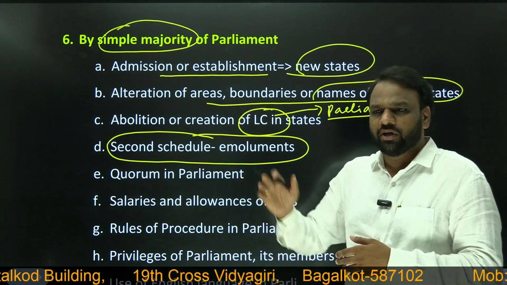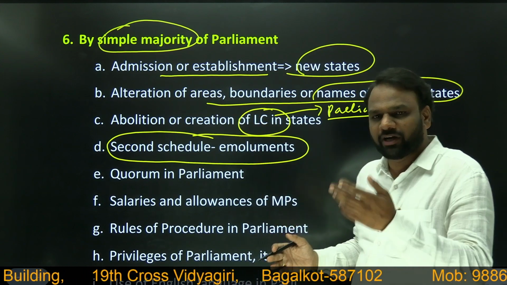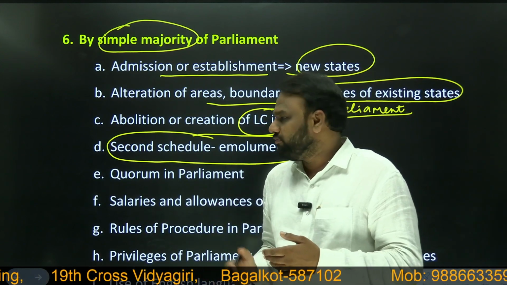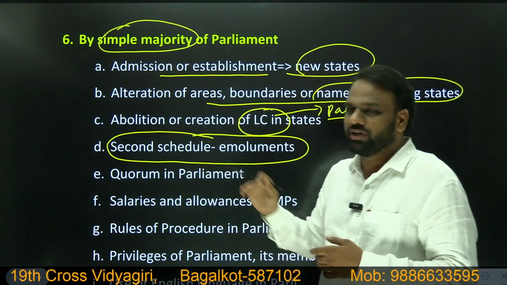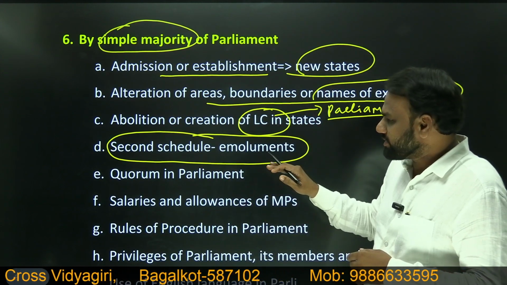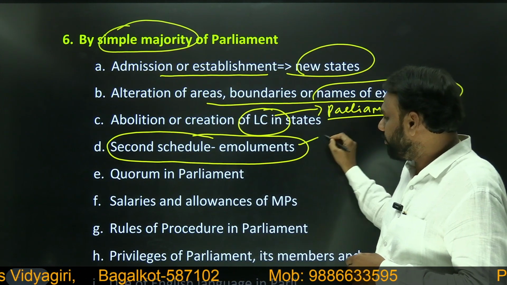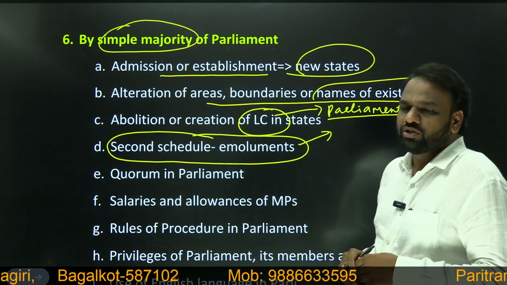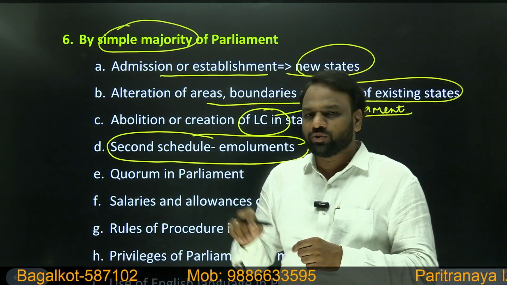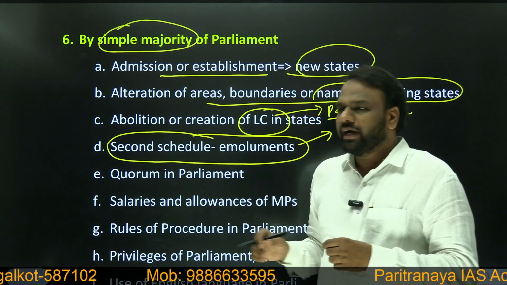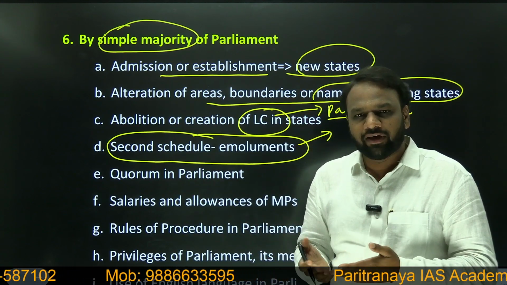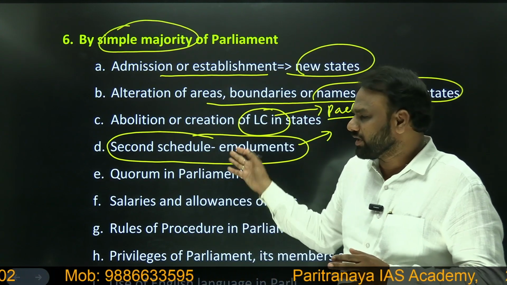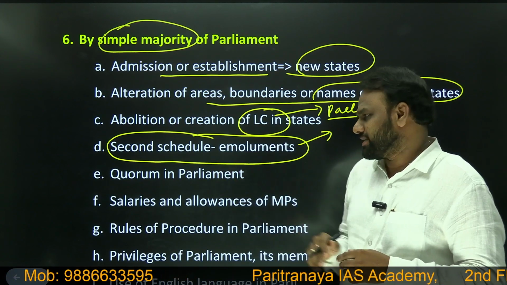We discussed these in a separate class, so you can watch the video of that class to understand the schedules. There we saw that the second schedule deals with emoluments or salaries. Whenever we want to make any changes to the second schedule, it does not require special majority, it requires simple majority, and it is not considered an amendment under article number 368.